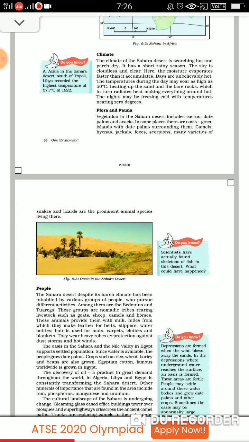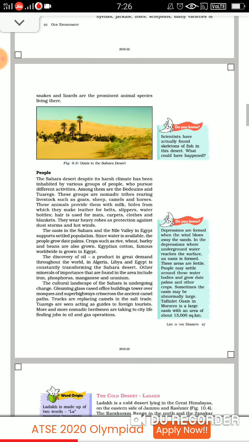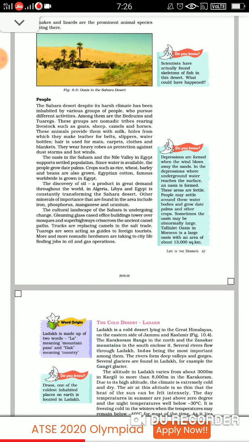Now if you talk about the animals, camels, hyenas, jackals, foxes, scorpions, and many varieties of snakes and lizards. These are the prominent animal species which are living there. Now at last we will talk about the people of this desert. Fine. Now children, just check out, do you know, skeletons of fish were found in this desert. So, sorry, at one time there would have been water there, so because of that the fish were there.